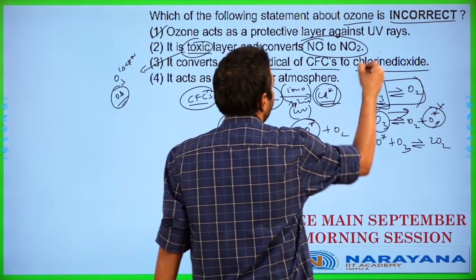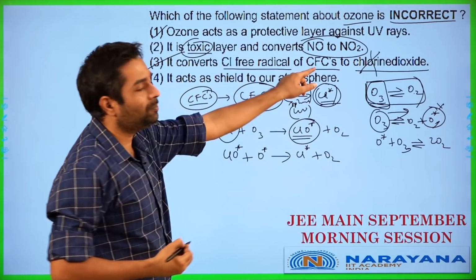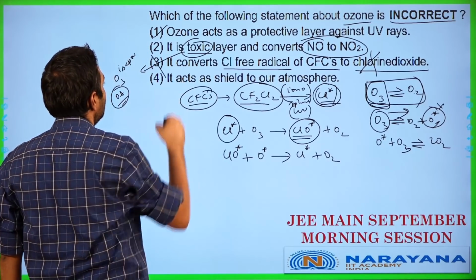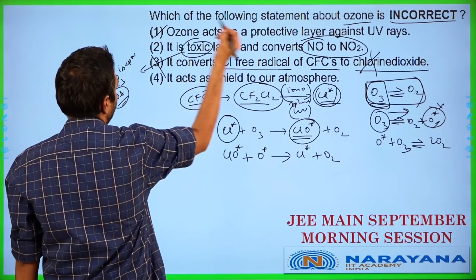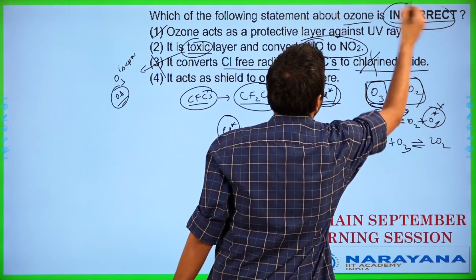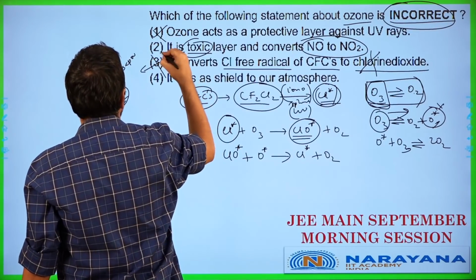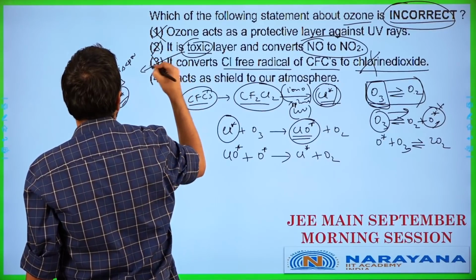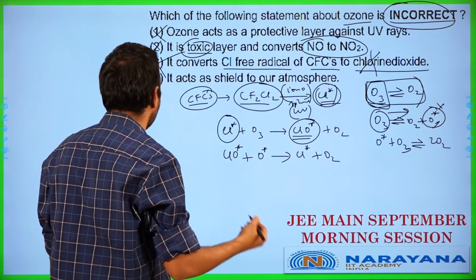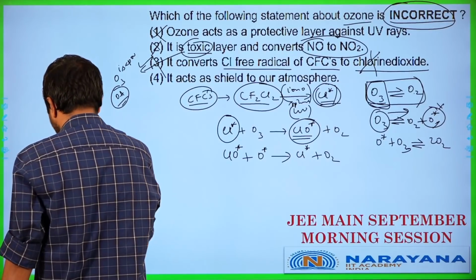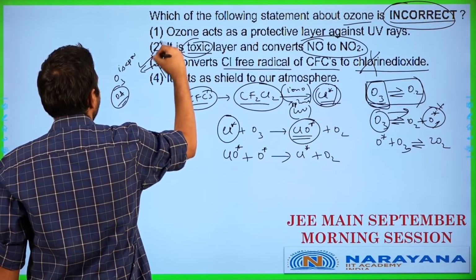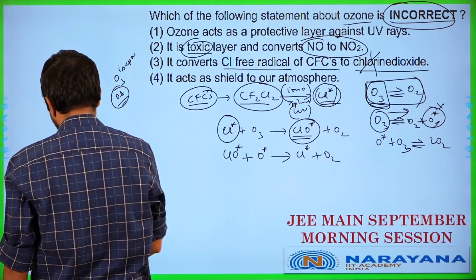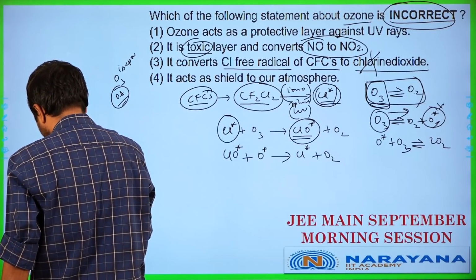But this part over here where it gives chlorine dioxide, that part is wrong. So in this case, the third option is definitely wrong. The second option is correct over here. But they are asking us which among the following options is incorrect. We are not looking at the correct option, we are looking for the incorrect option. So in this scenario, the third option is incorrect. If the third option is incorrect, we will definitely have the answer for this case as the third option.